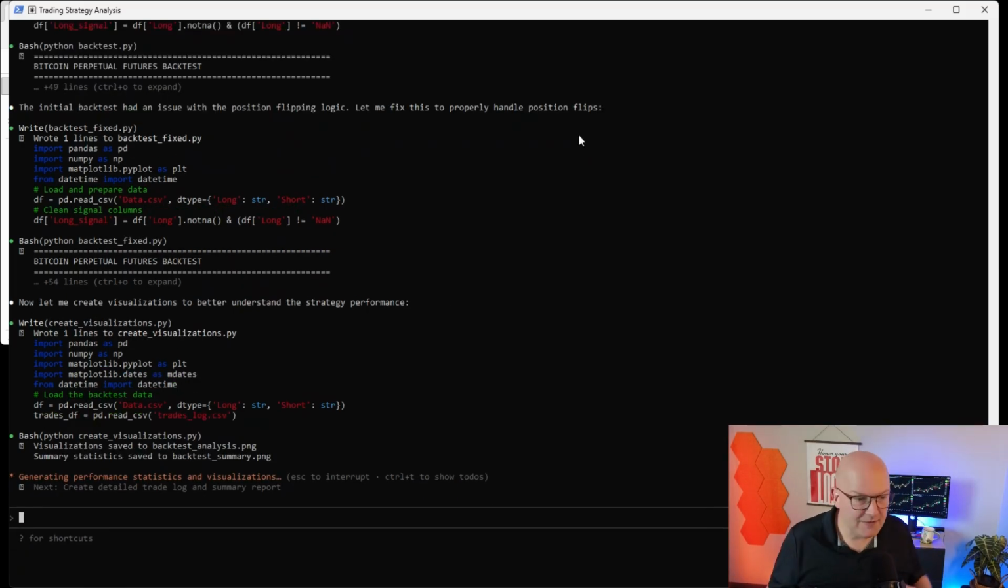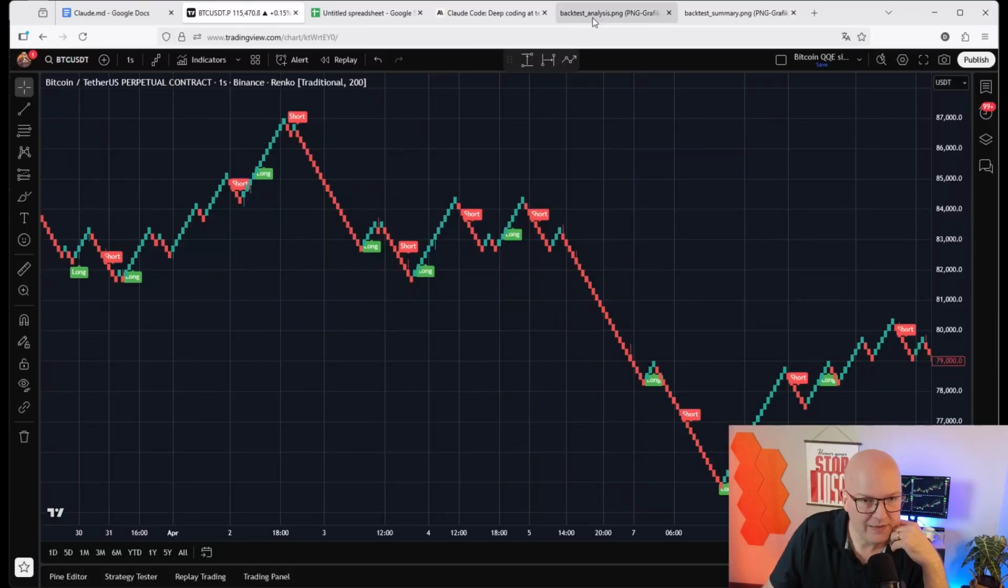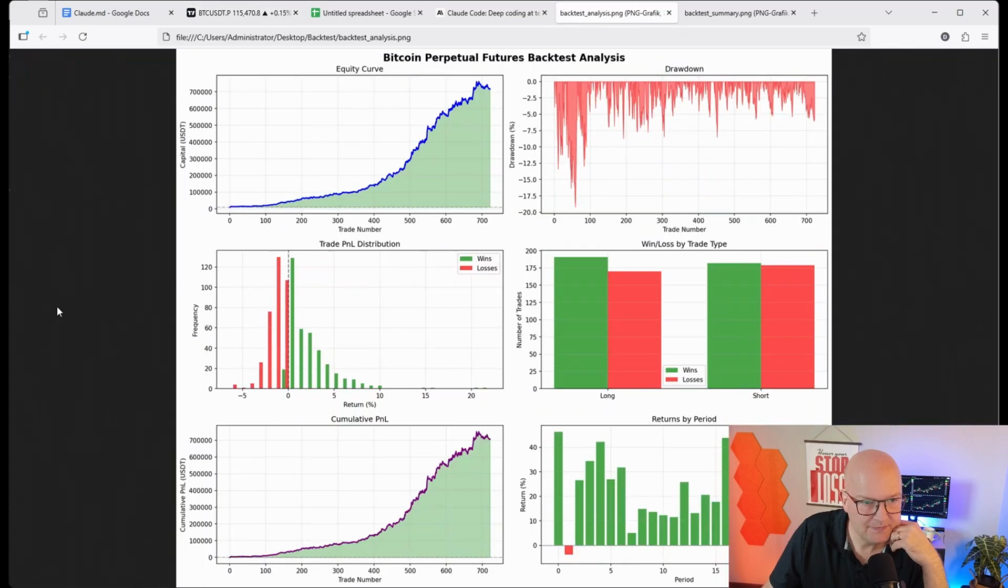Good. So it created two files here for me, which I'm going to show you in a moment. So one file called backtest analysis, which is this one, which looks very nice by the look of it. It turned our 10,000 US dollars into what is that? 700,000 US dollars. So that looks very promising. And it also showed me here how was the drawdown.